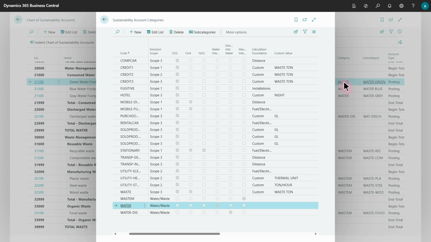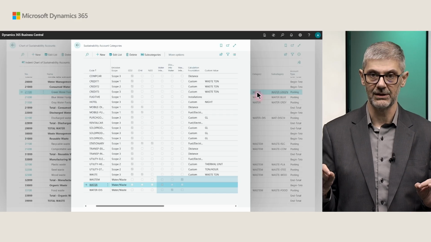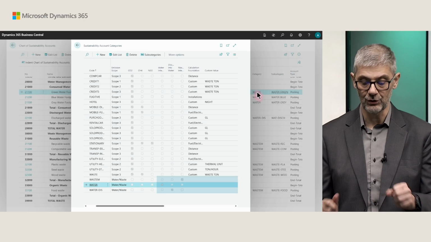I will open the water category, for example, and then you will see what you can or need to set up, because this is not mandatory. What is mandatory is that you choose water and waste as the emission scope, and then you choose if you want to track water intensity or discharge into water, and you can choose custom formula. On my screen, I didn't choose a formula, so this is what I want to show you. If you do not want to use formulas, you can leave this empty. If you want to use formulas, you need to choose custom formula.